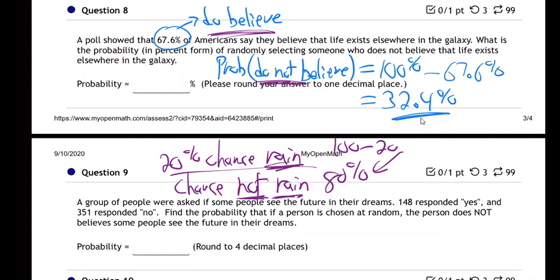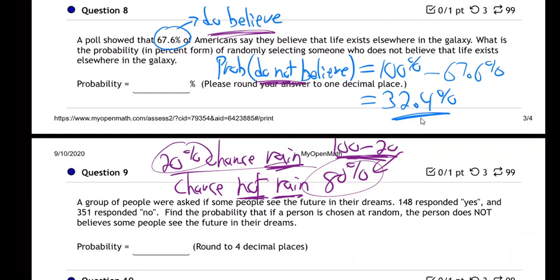So whenever you're doing the opposite, they have to add up to 100%. So if there's a 20% chance of rain today, then there's an 80% chance that it won't rain. We all sense that. Well, where's that coming from? Well, it's coming from the fact that they have to add up to be 100. When you do the opposite, it has to add up to be 100. So you subtract from 100 to get the other one.